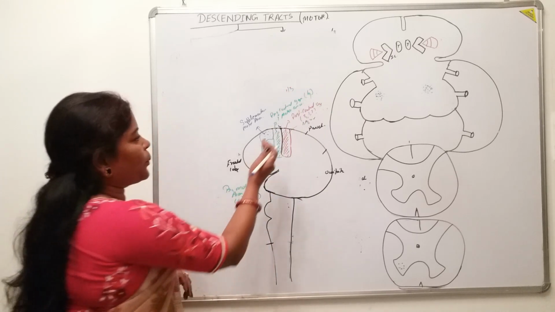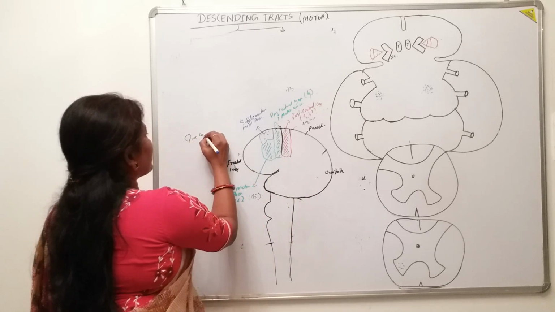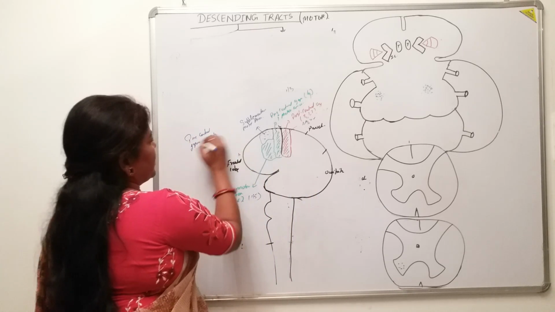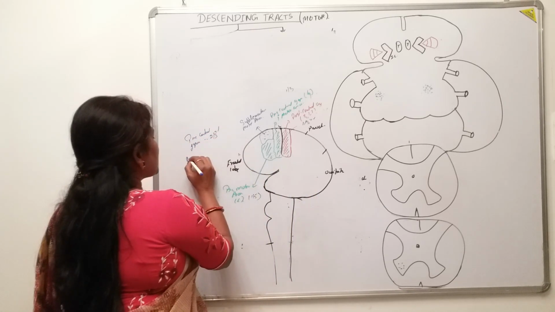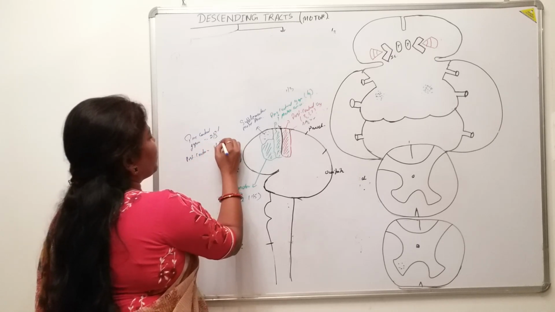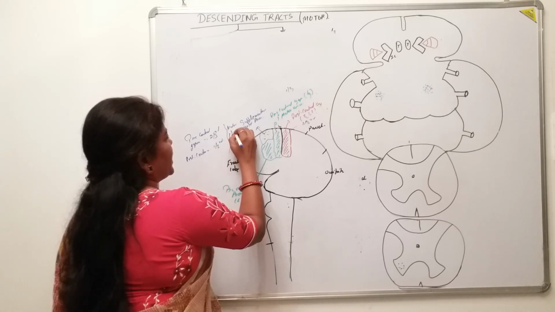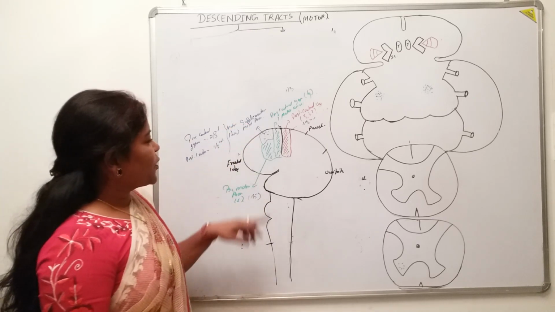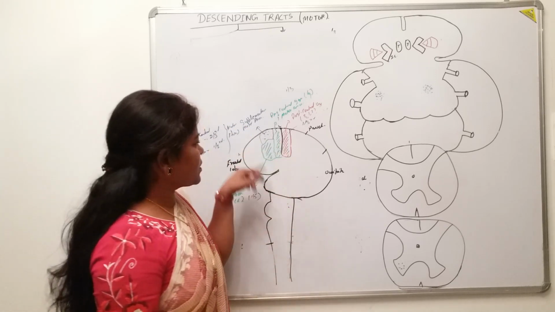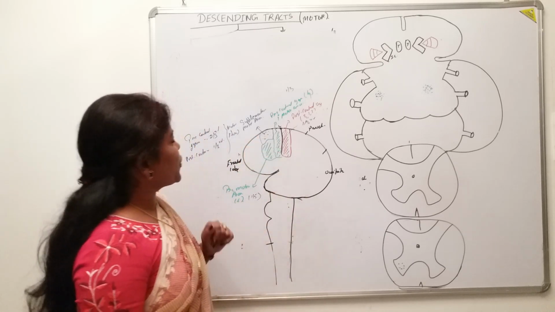So likewise, the precentral gyrus will contribute 2/3. Okay, and the post central, that is the sensory one, will contribute 1/3 of the motor fibers. It is like that, isn't it? So these are the contributions of the motor fibers originating from these areas downwards for the motor pathway.